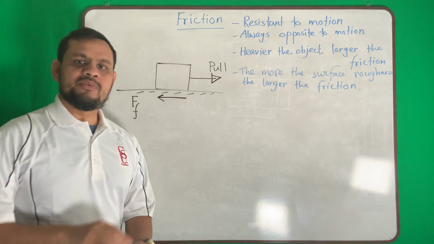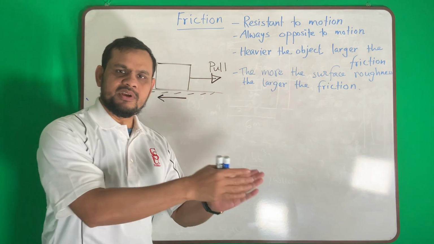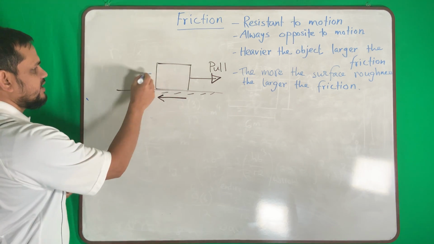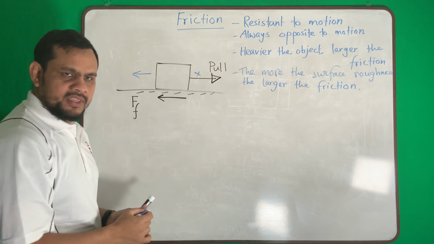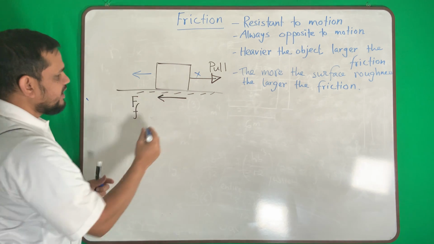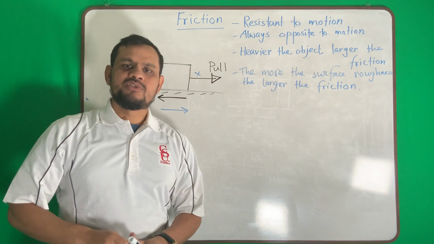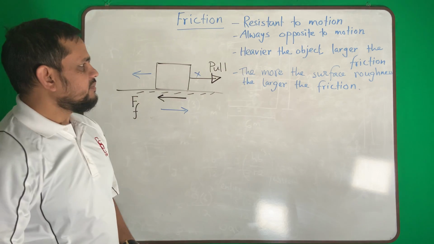If I apply force that way, my body is intending to move that way, and my frictional force will be this way. If I apply force this way instead, then what will happen? My body will try to move this way. In that case, my friction will be this way. So it is always opposite to the motion. That is this statement.